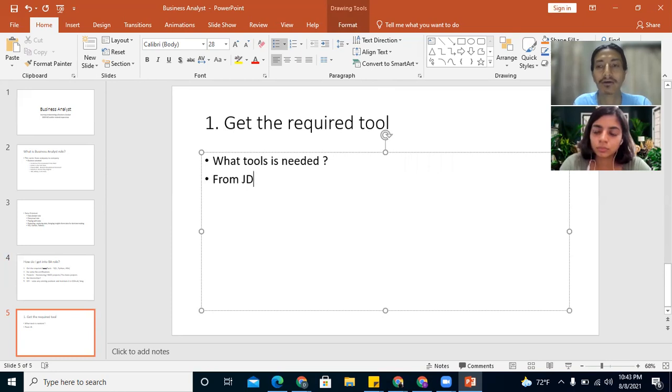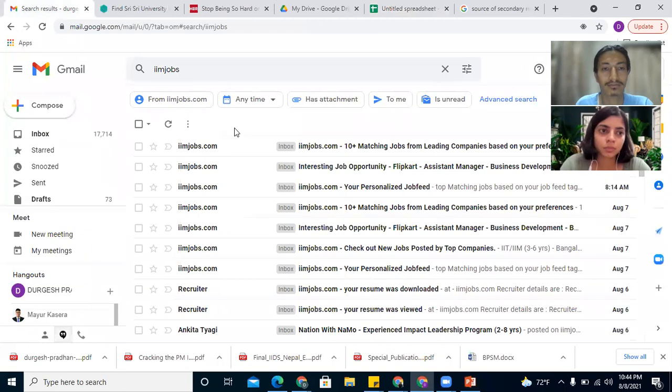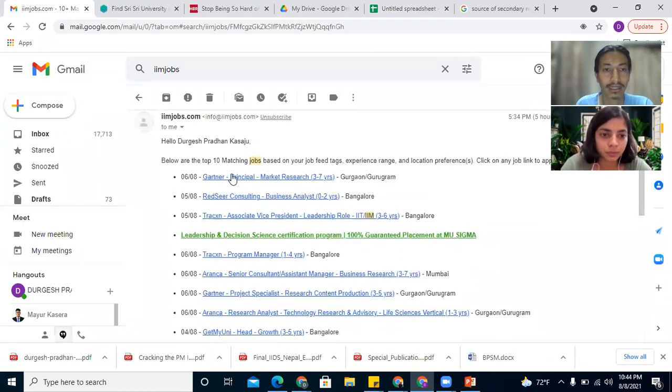So we'll have to figure out whether you want to go for a business oriented or a data oriented role. Anyway, business oriented will also require some of the data skills, and data oriented will also require some of the business requirements, but the inclination is more on one side, which we can get from the job description.